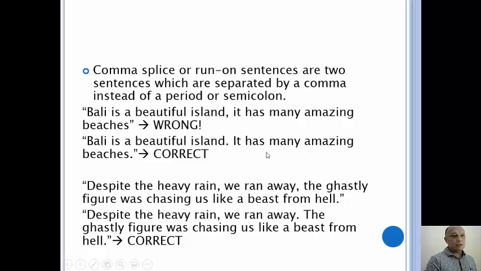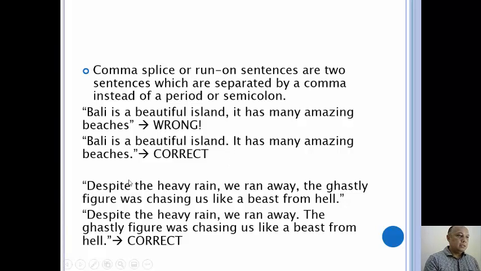Again, now the two sentences are separated with a period. Titik, not comma. Okay, this is wrong. This is run-on sentences or comma splice. And this is the correct version of the sentence.